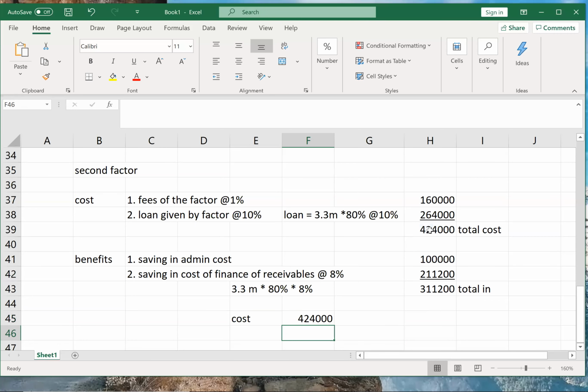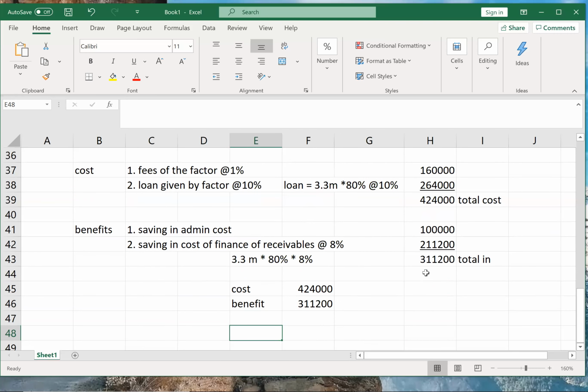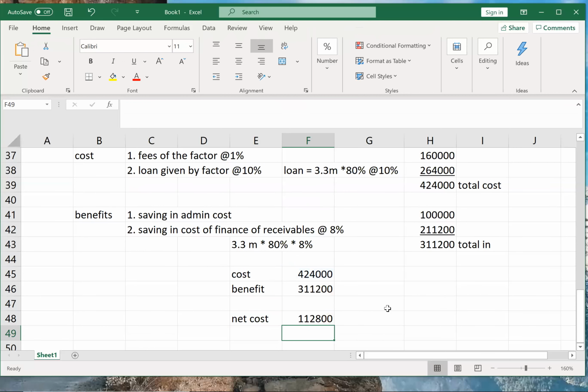Correct. 4,24,000 is the cost and the benefit from the factor is 3,12,000. So the net cost of the factor will be what? 4,24,000 minus 3,11,200. 1,12,800 is the total cost.